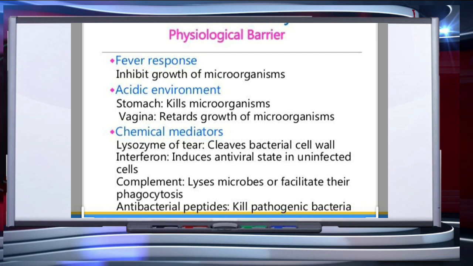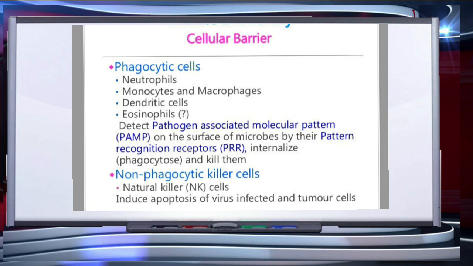Acid in the stomach, saliva in the mouth, and tears from the eyes all prevent microbial growth. Pathogenic bacteria are killed by antibacterial peptides present in the body. Cellular barriers phagocytose and destroy microbes. For example, some WBCs like polymorphonuclear leukocytes, which is also known as PMNL, and monocytes, and natural killer cells, a type of lymphocytes, in the blood, as well as macrophages in tissues, destroy microorganisms.